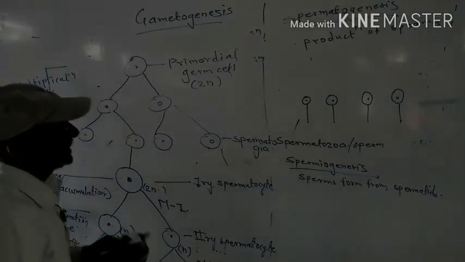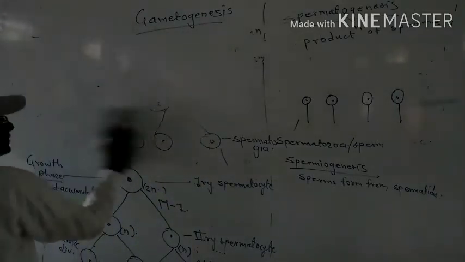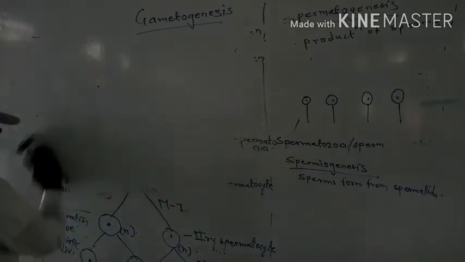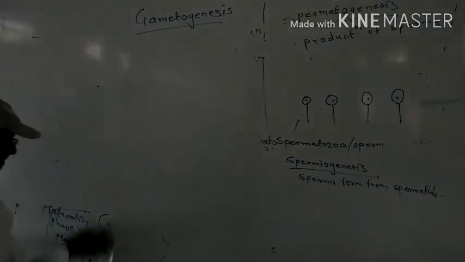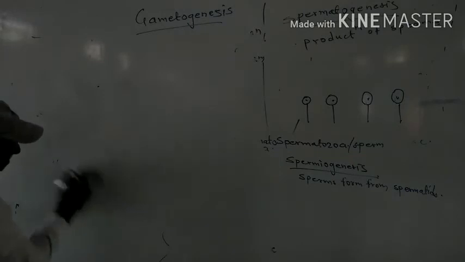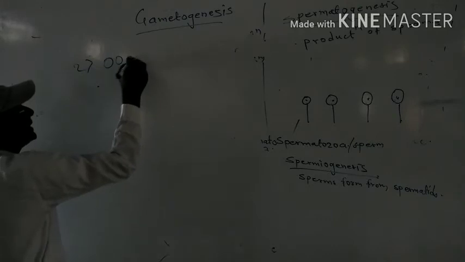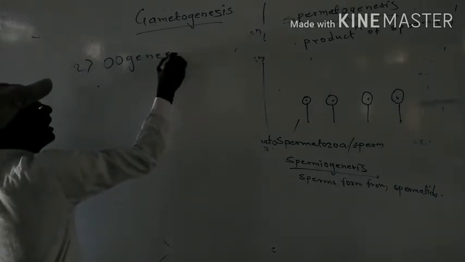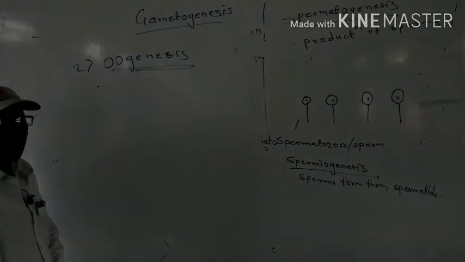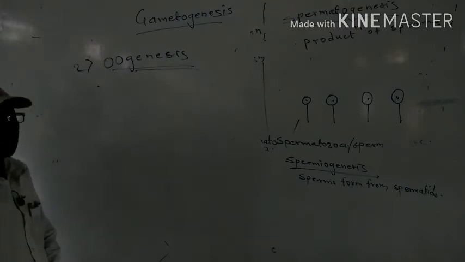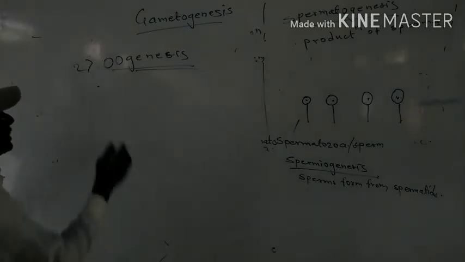Then we will see the second stage, that is oogenesis. Oogenesis: when there is a formation of secondary oocyte from a primordial mother cell or primordial germ cell, that process is known as what?